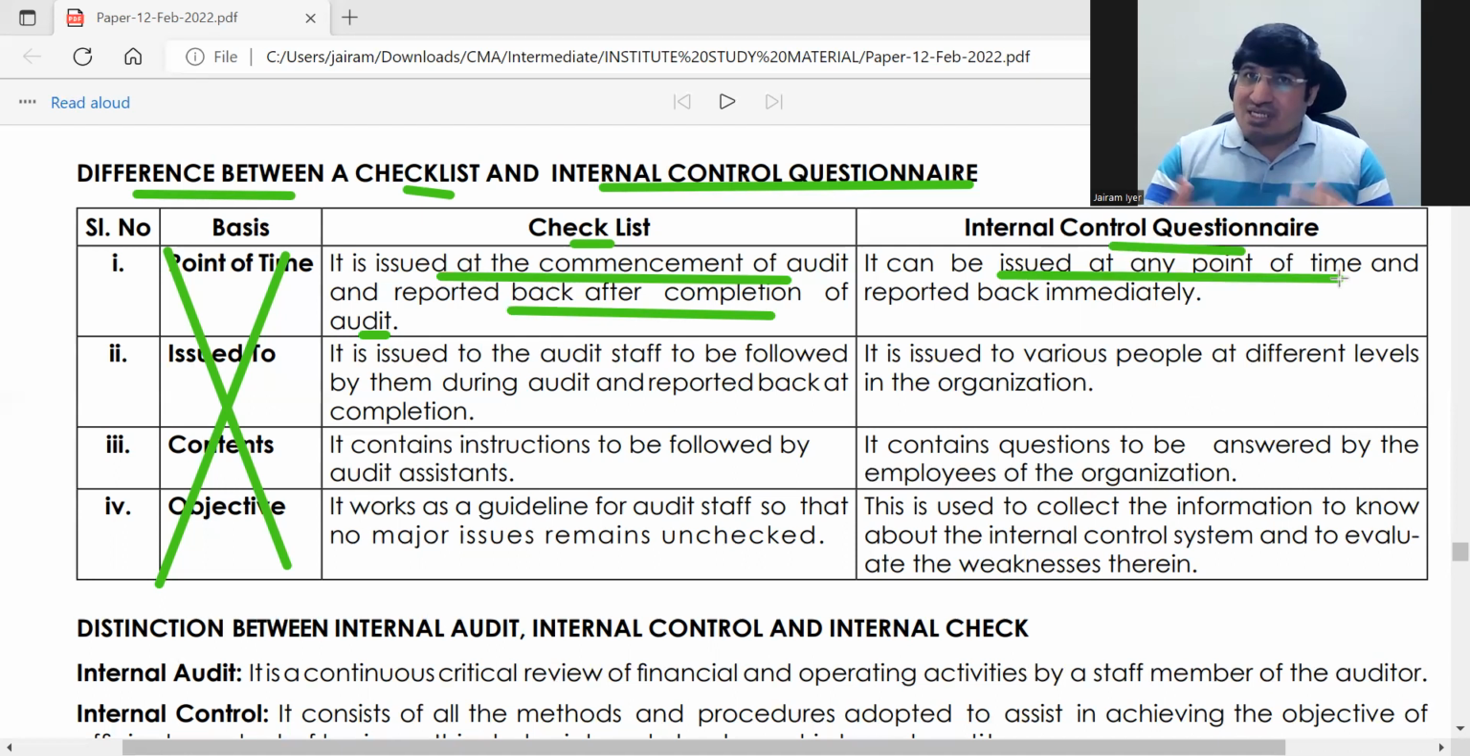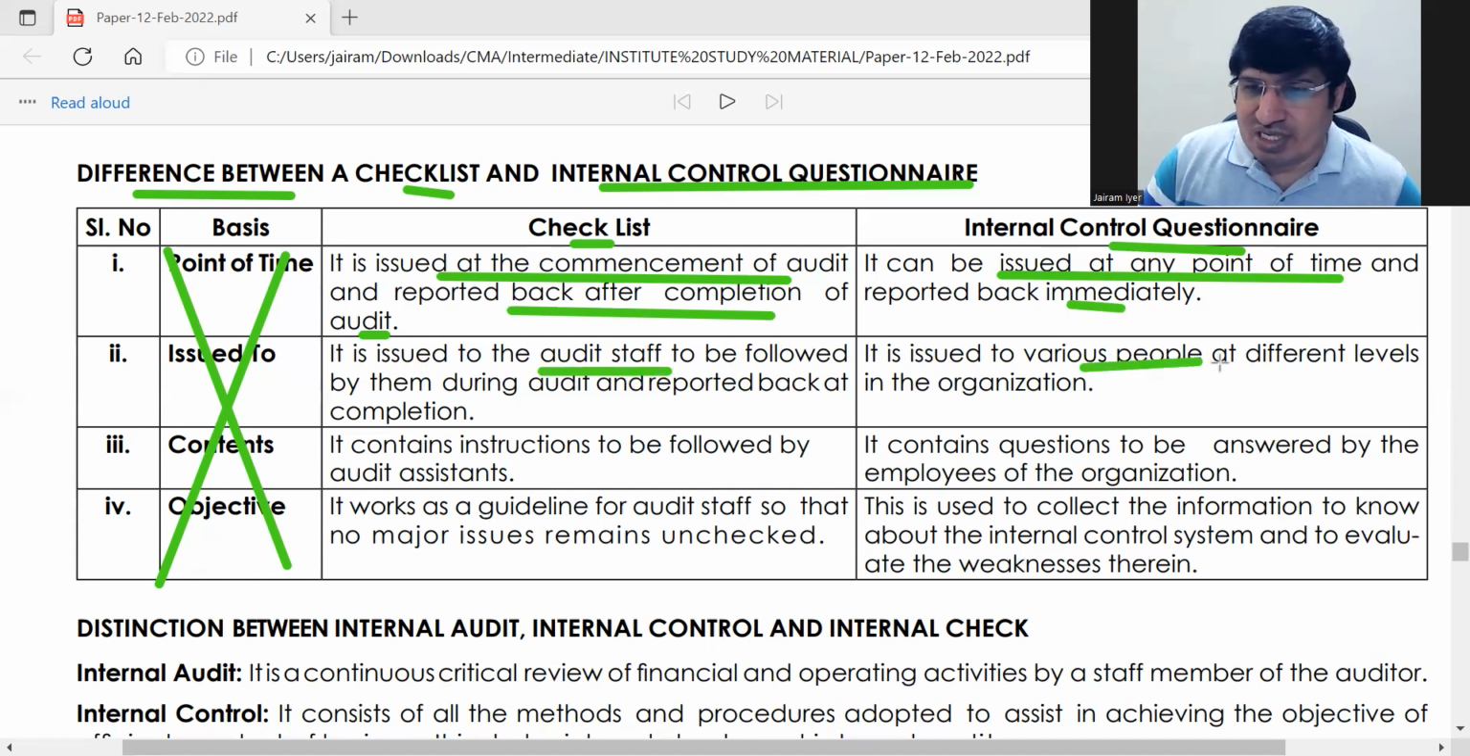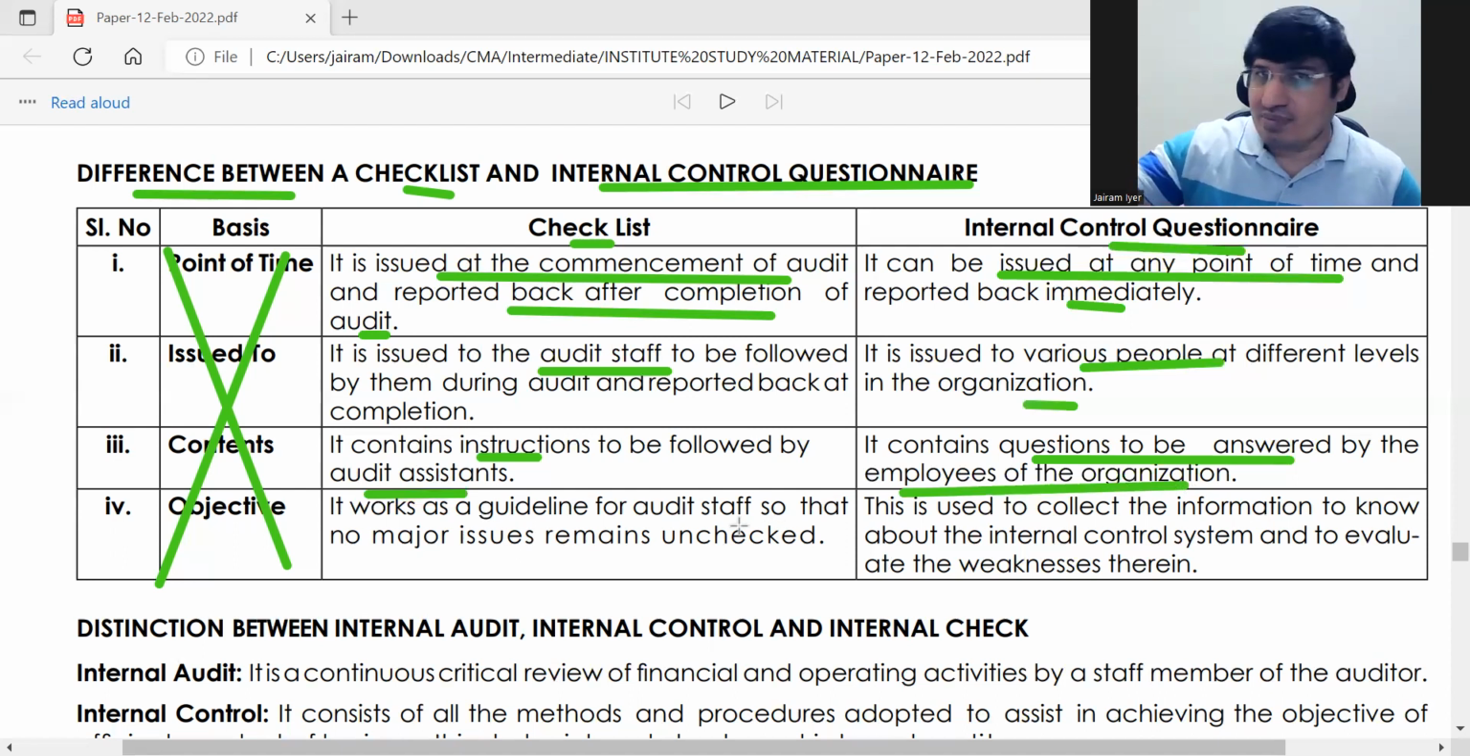Okay, and questionnaire, internal control questionnaire, it can be issued at any point of time. Okay, so whenever it is required, then the auditor will issue it, the person will mark it and give it back immediately. Okay, correct. So this is one difference, and it is issued to the audit staff. It is issued to various people of the organization. Here it contains instructions to be followed by audit assistants. It contains questions to be answered by employees of the organization or the client, employees of the client.